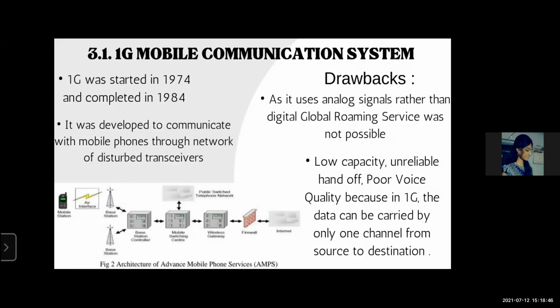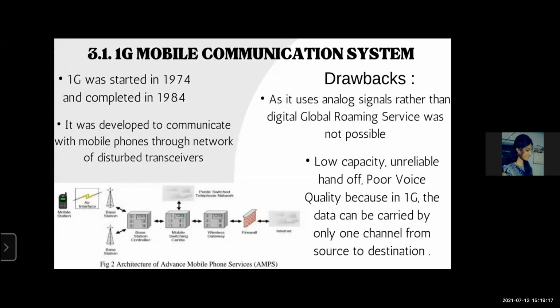As we got to know in the introduction part, the 1G network used only analog signals, which were based on the Advanced Mobile Phone Service, that is AMPS technology. The AMPS system shown in the figure was based on a frequency modulation radio system using frequency division multiple access, that is FDMA, with 30 kilohertz as the channel capacity and a frequency band of 829 to 894 megahertz.